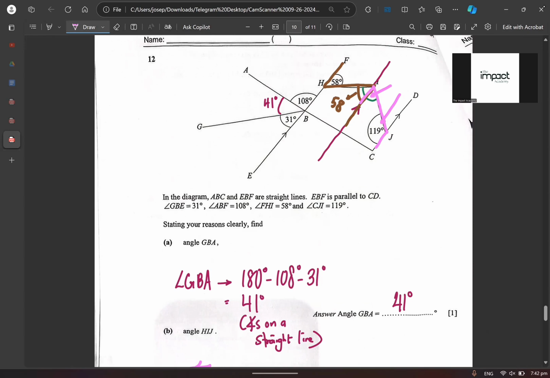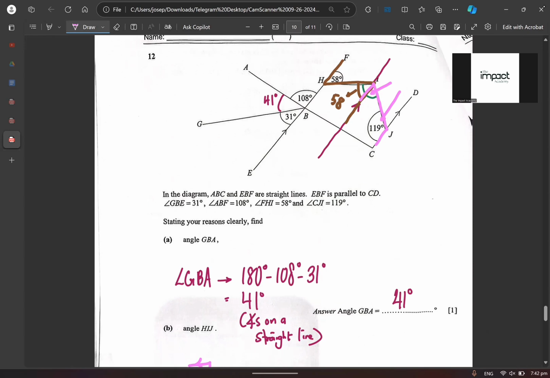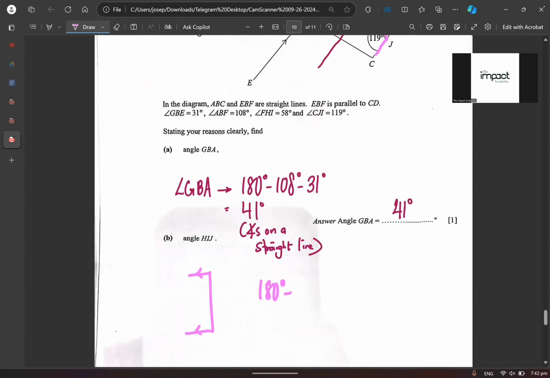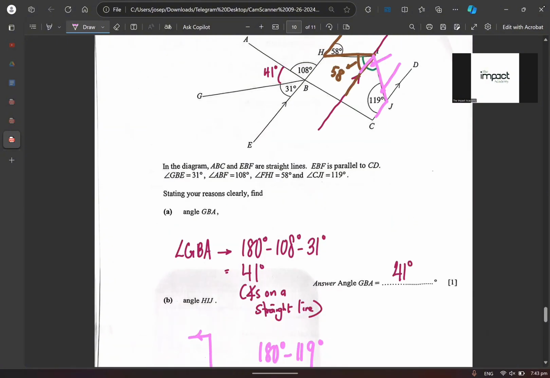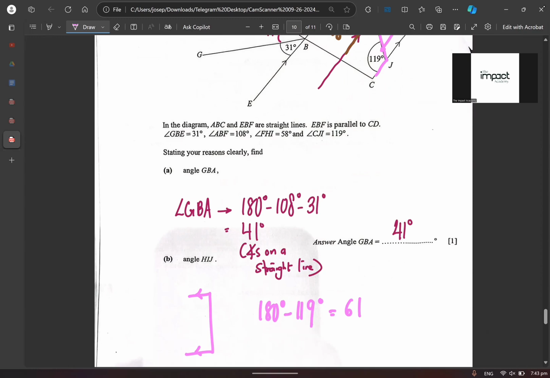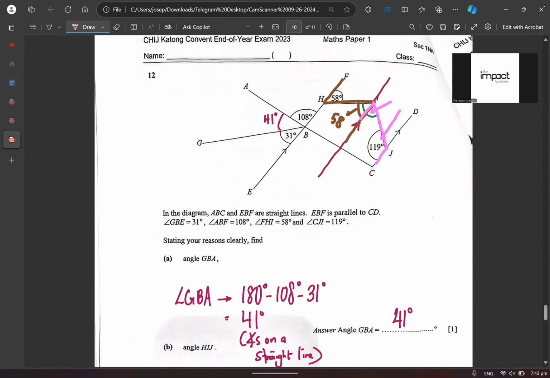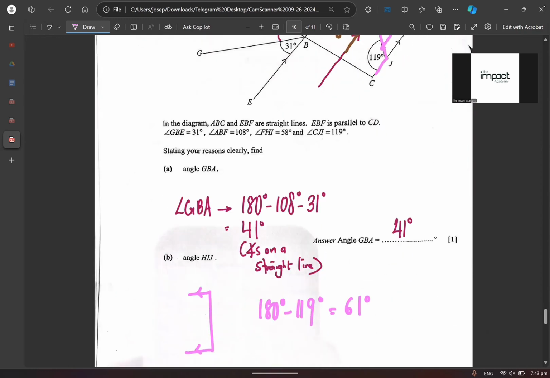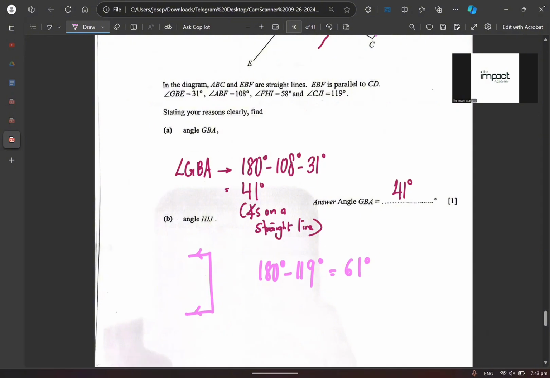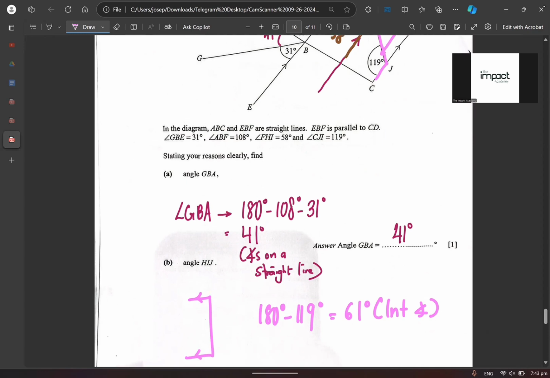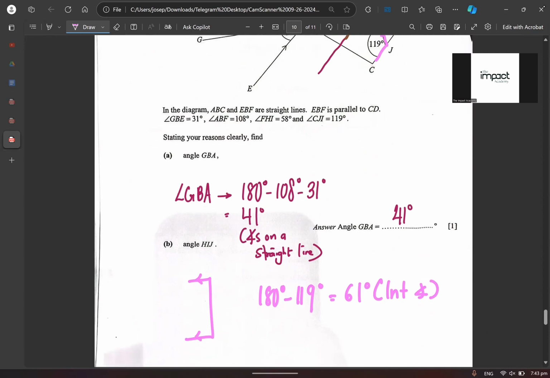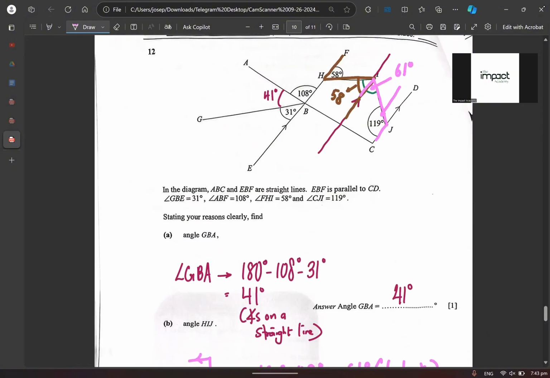So we just have to do 180 degrees minus 119 degrees. Agree or disagree? Okay, it is 61 degrees. Make sense? The C angle basically means interior angle. True? Can you see 61 degrees? So my 61 degrees is the one over here.